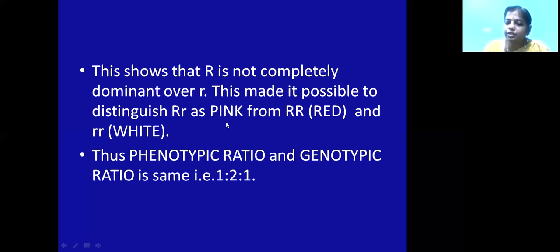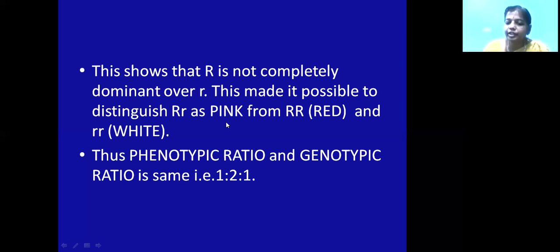That means the spotted and dotted lentils are also expressed phenotypically here. So the phenotypic ratio and the genotypic ratio are both the same, 1:2:1. In incomplete dominance also, we have seen the phenotypic ratio is 1:2:1 and the genotypic ratio is also 1:2:1.